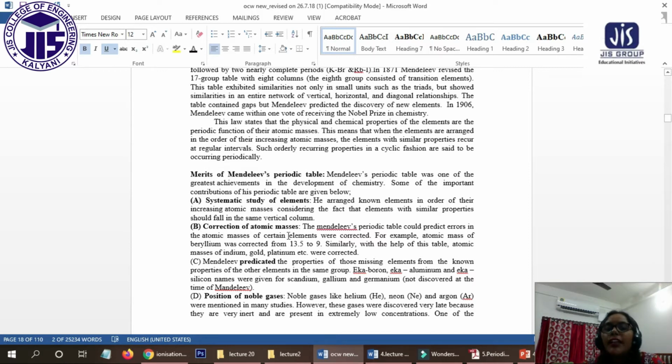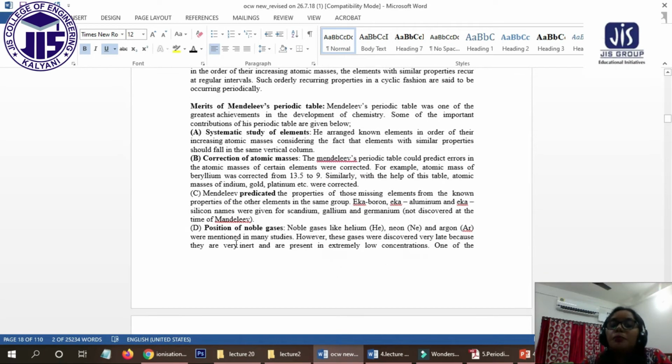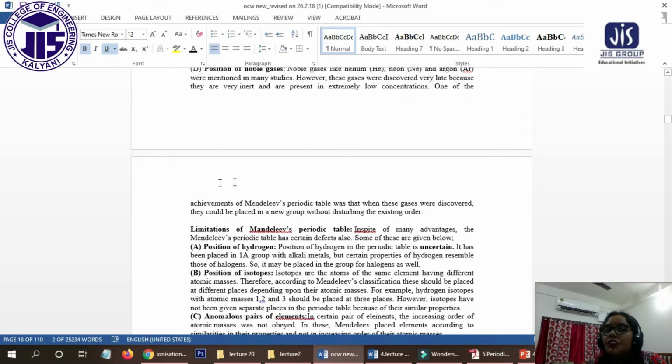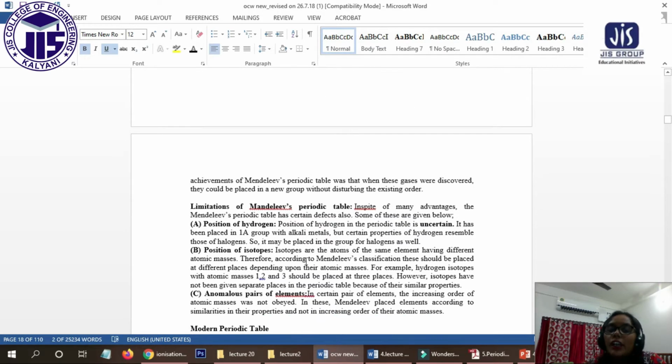And correction of the atomic masses. After this arrangement, some corrections were made to the atomic masses of some of the elements. Also, we knew the position of the noble gases. Noble gases like helium, neon, and argon were mentioned in many studies. So we can know the position of the noble gases after this periodic table.